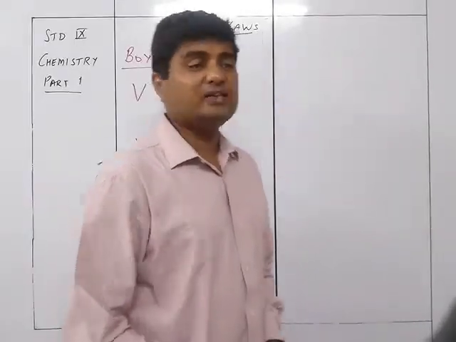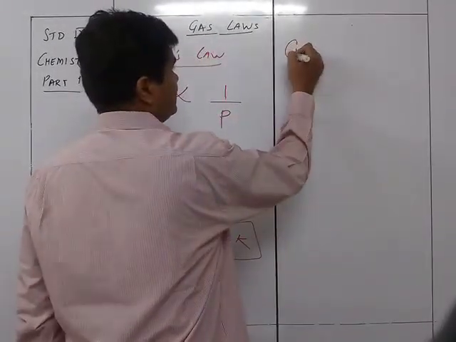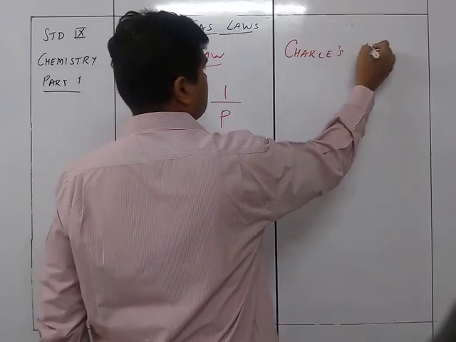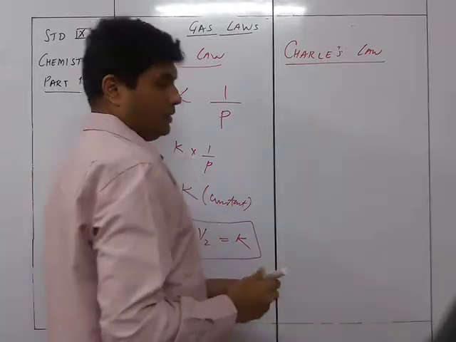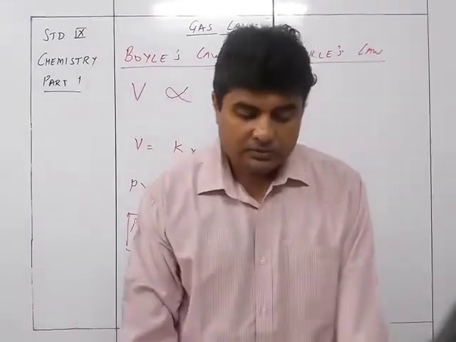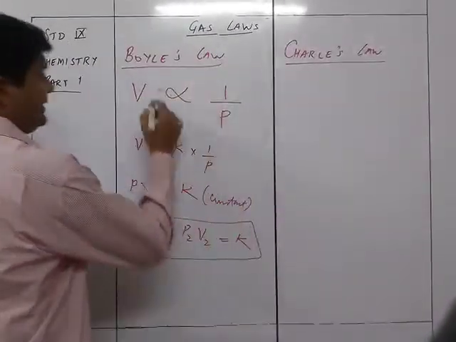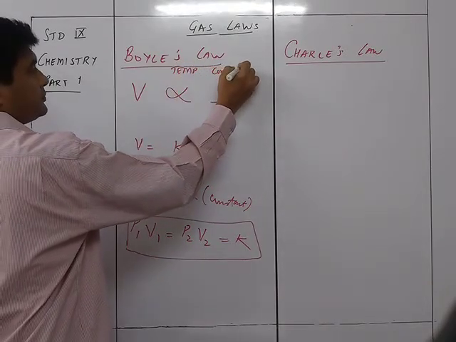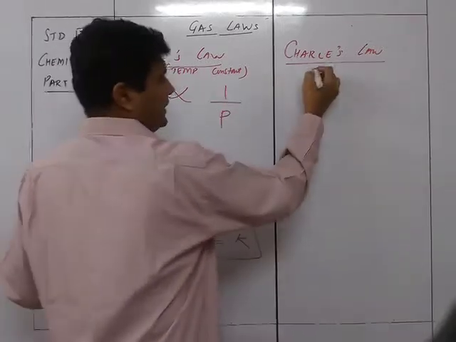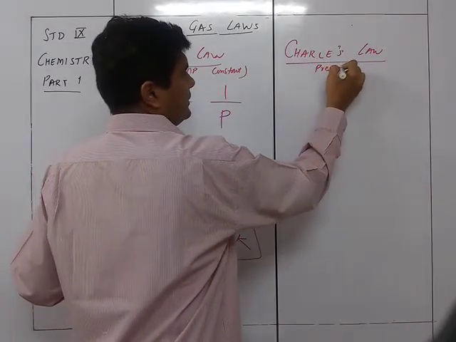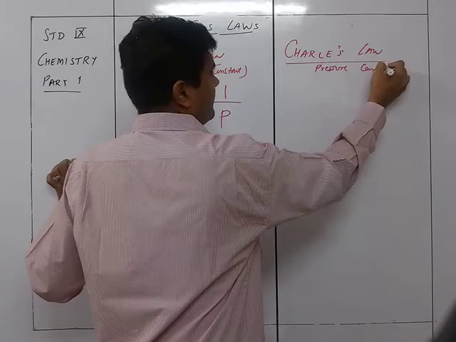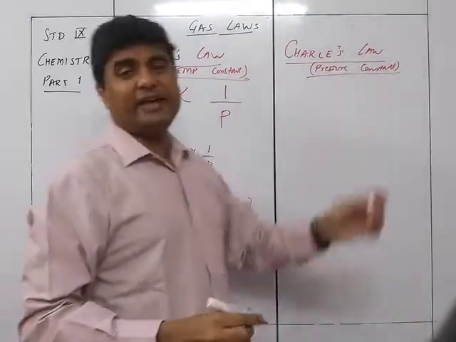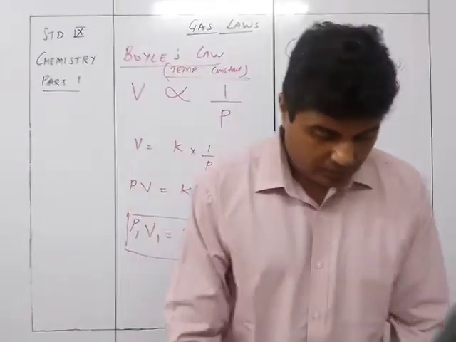The next law is Charles' law. Here it was given that temperature is constant, whereas over here pressure is constant. So there is no change in the temperature in this case and no change in the pressure in this case.